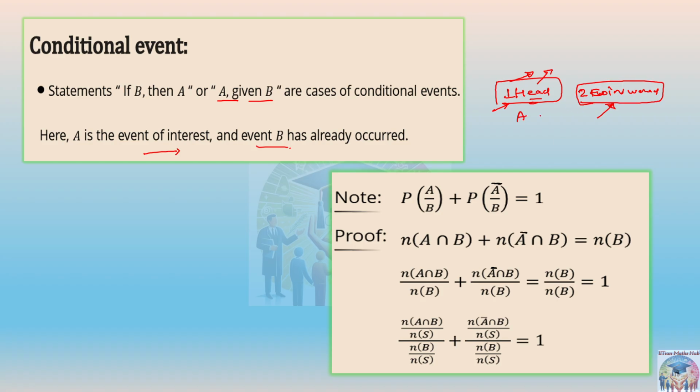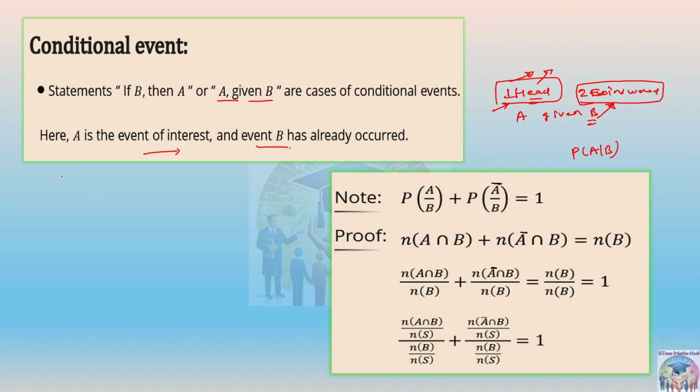So A given B, or B given A vice versa, but not in this case, as B given A would be another case. The representation of this conditional event is P(A/B).